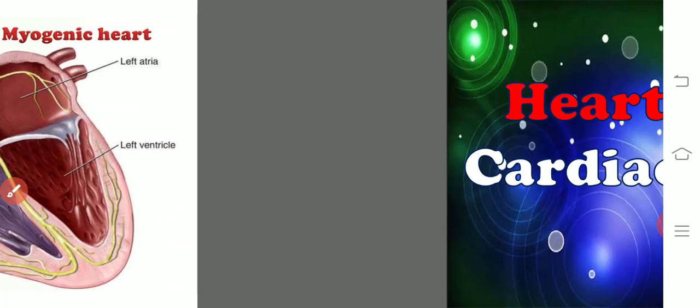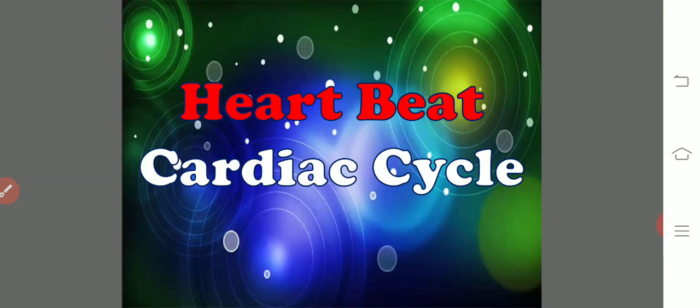Let us discuss the heartbeat and the cardiac cycle. Heartbeat represents the rhythmic contraction of the cardiac muscles. Rhythmic contraction means contraction and relaxation of the cardiac muscles, so in the given period of time the heart undergoes contraction and relaxation.